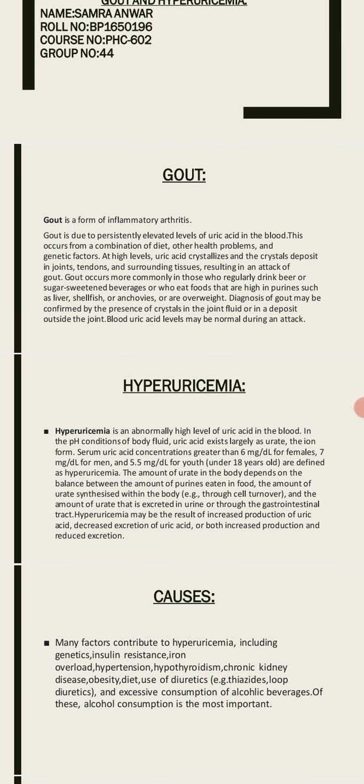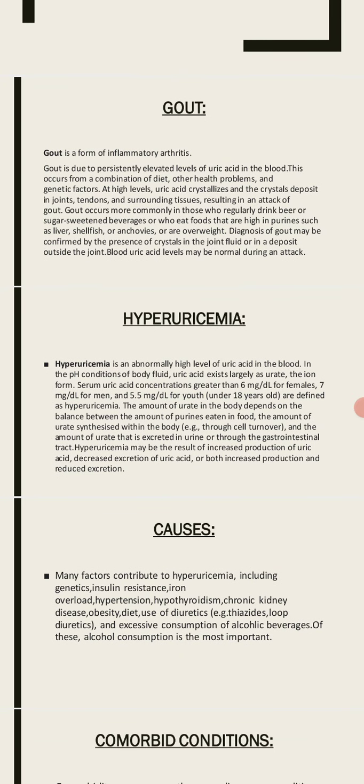Hyperuricemia. As the term indicates, hyper means high or elevated level of uric acid in the blood. There are certain ranges which indicate that the patient is hyperuricemic. If there is 6 mg per dl serum concentration in females, 7 mg per dl in men, and 5.5 mg per dl for youth under 18 years of age, it means they are suffering from hyperuricemia.